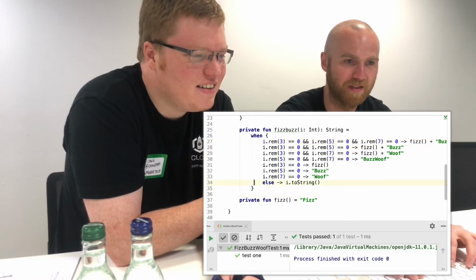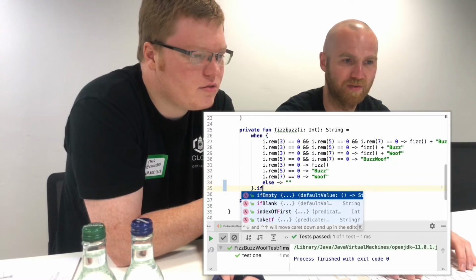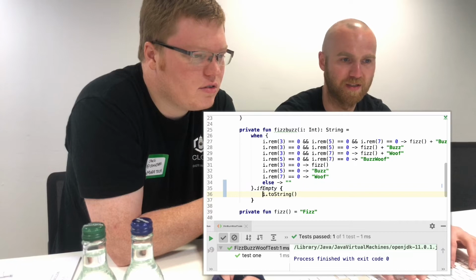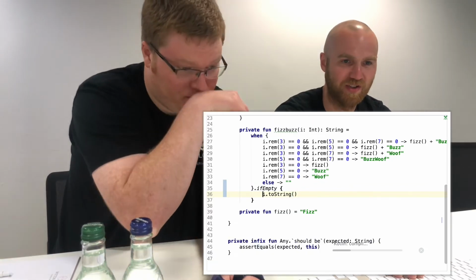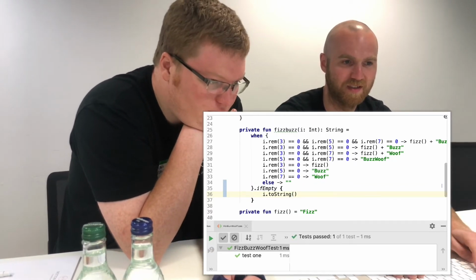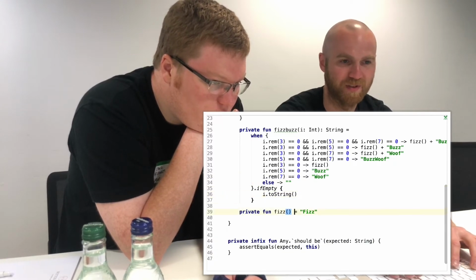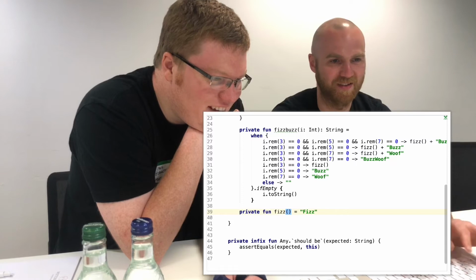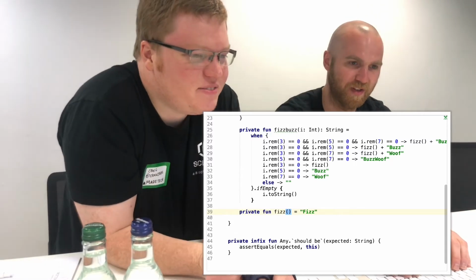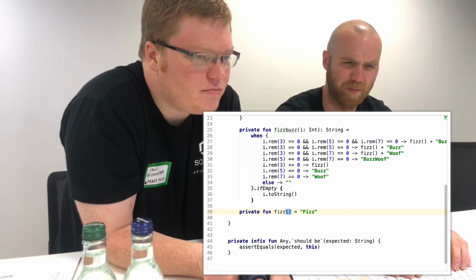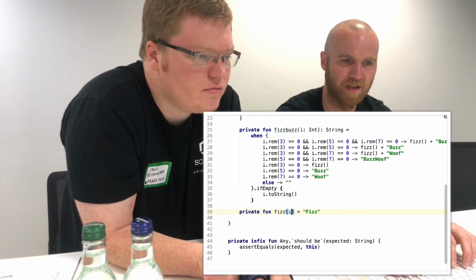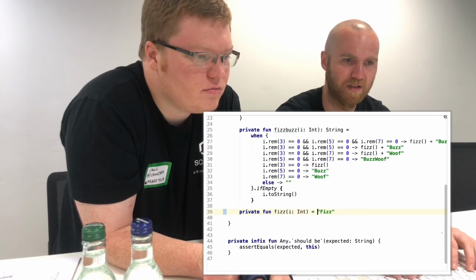So in the first place, this could be an empty string. So just move this over here and say if it's empty, then we do that. Okay, that should be a refactoring. I like that. So then we can say, I'll just do what I had in mind. I don't know how it's going to work. Maybe that's actually fine.